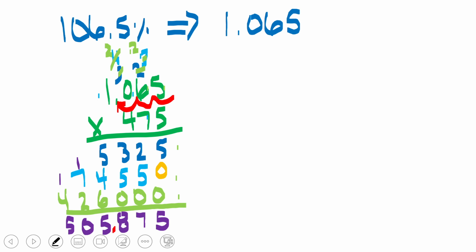Okay, so what that means is we're going to present our final answer in money terms, which is always to the hundredths place, which means that the next door neighbor helps us decide whether that value stays the same or changes.